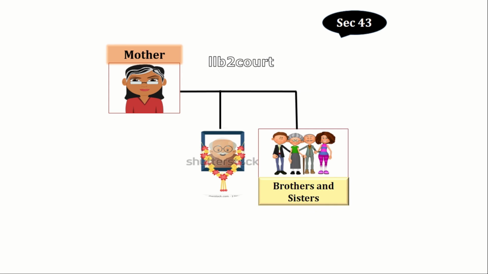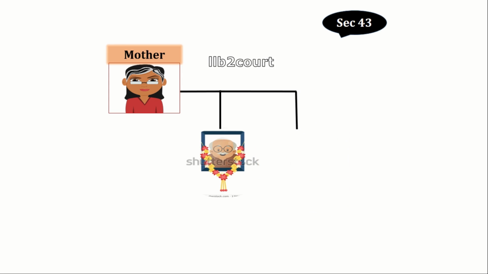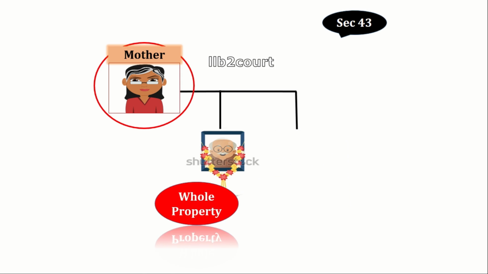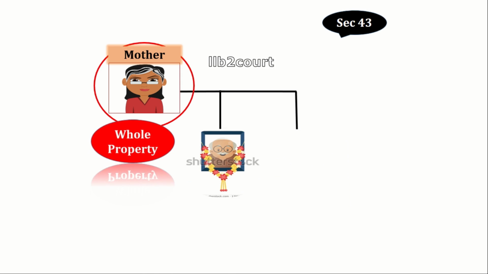So what happens if brothers and sisters are not there and father is also not there? So the whole property of the intestate will go to his mother. One thing you need to remember here: the widow is not there. If widow is there, then they have to share the property with the widow. Since the widow is not there, the whole property shall go to the mother if brothers and sisters are not there. Hope you understand. Very simple to understand.